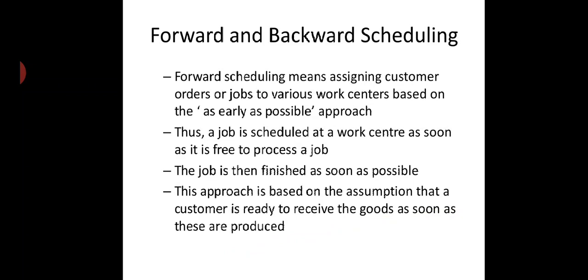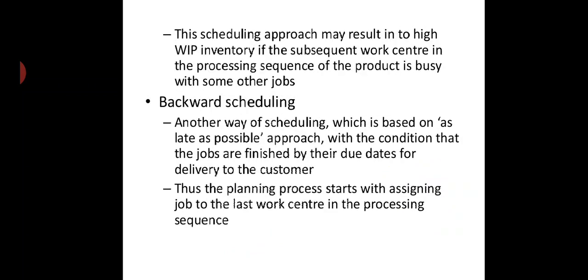This approach is based on the assumption that the customer is ready to receive goods as soon as these are produced, right? This scheduling approach may result in high work-in-progress inventory if the subsequent work center in the processing sequence of the product is busy with some other job.